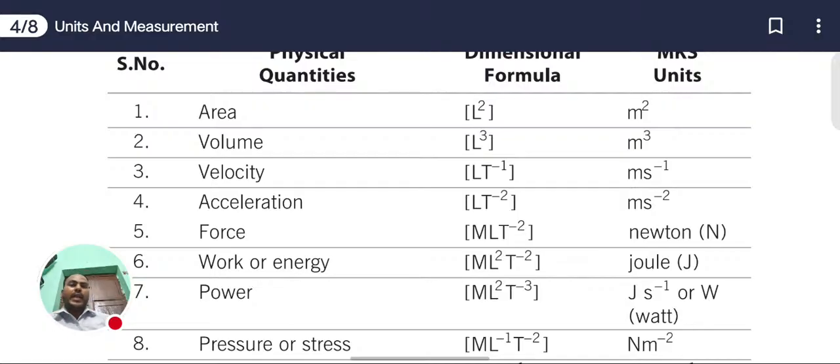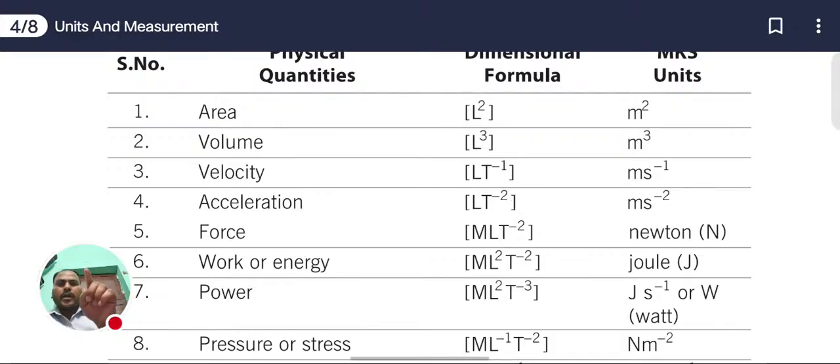Now next, fourth one, acceleration. What is the acceleration formula? The SI unit of acceleration is meter per second square. The dimensional formula for acceleration is L into T inverse 2, LT inverse 2, because mass is not given here. If you write the full MLT form, you must write M to the power 0, L to the power 1, and T inverse 2.